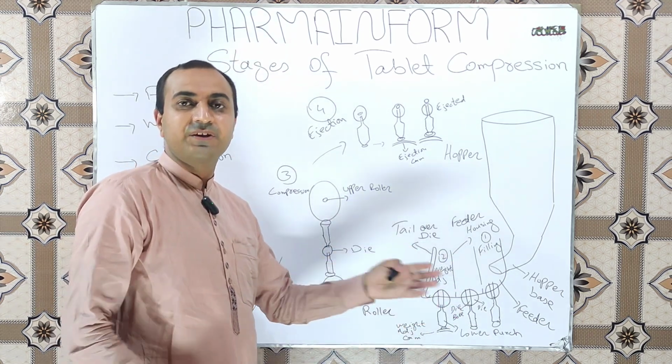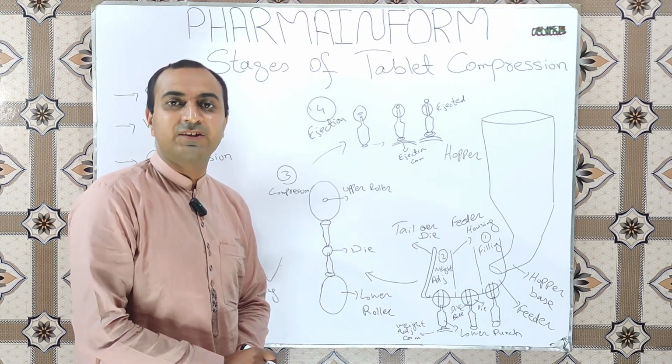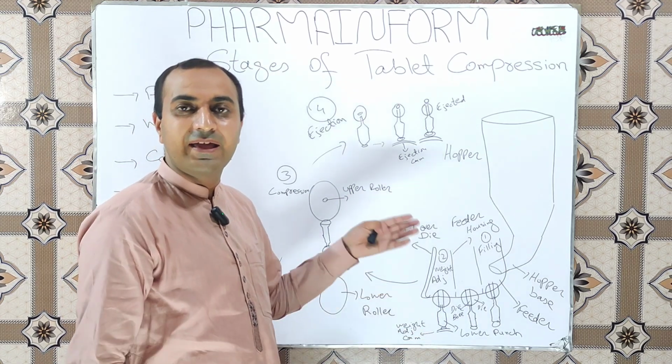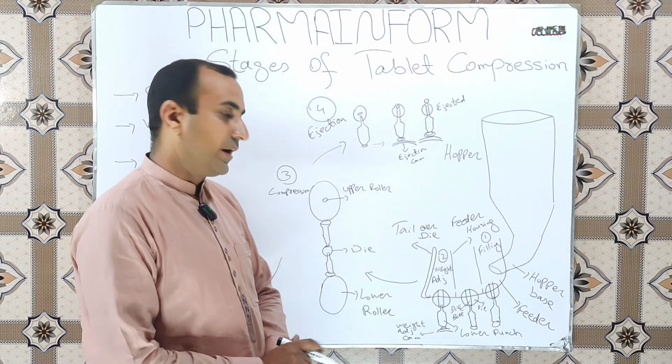So in the second stage, the weight adjustment, our weight is adjusted as per the batch manufacturing record and extra powders or granules are removed by the tail over die.